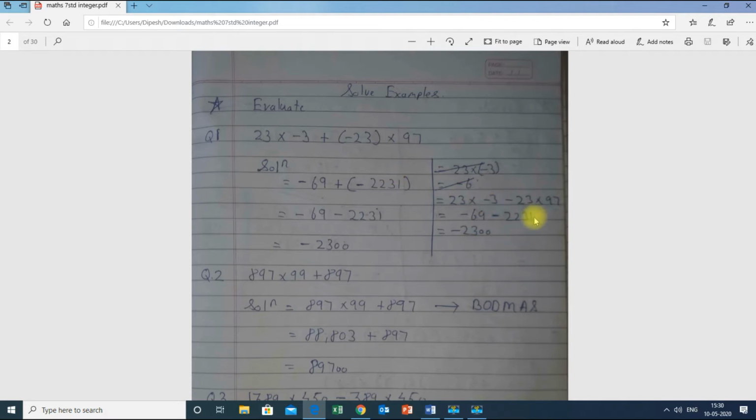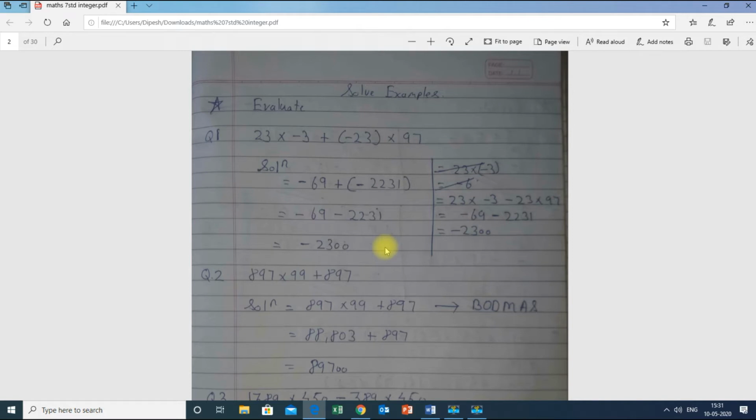So I have explained the second method also. First I opened the bracket, because as per BODMAS you have to first open the bracket. Plus minus is minus, therefore minus over here, and then I followed the same steps as earlier. Now we multiply: 23 into 3 is 69, and plus into minus is minus 69. Now minus will come as it is, and 23 into 97 is 2231. This minus sign will come as it is over here. So minus 69 minus 2231 is minus 2300. Therefore I got the same answer, as you can see.